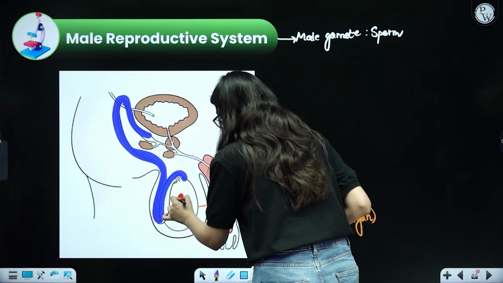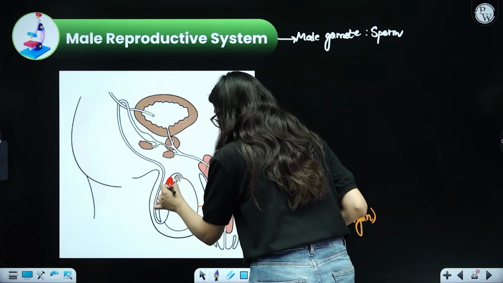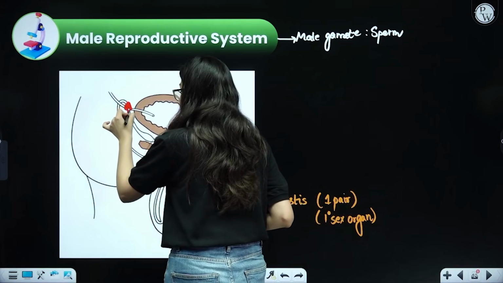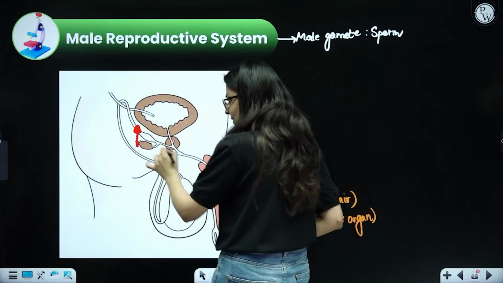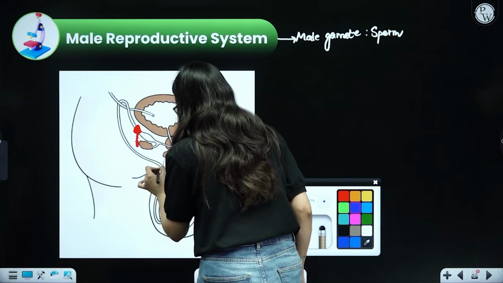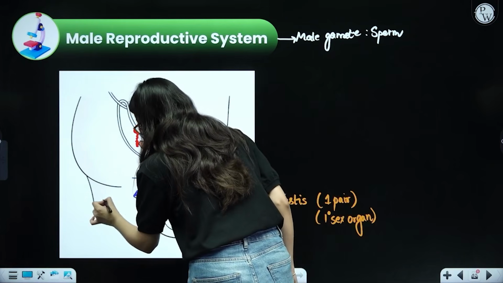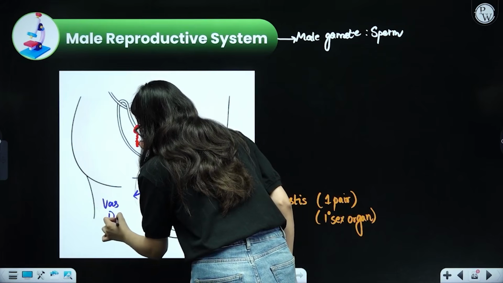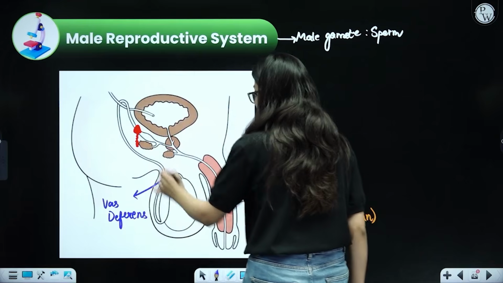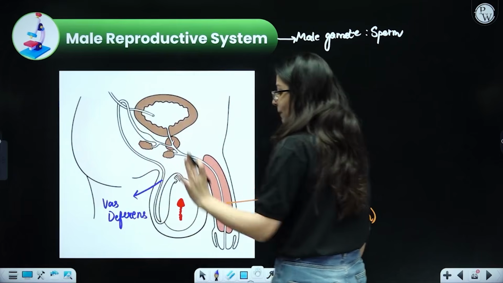So see, this is the sperm formation in the testis. It will now move, enter this particular tube, and then it will eventually move outside through the tube. This particular tube is actually called, students, vas deferens. This is called vas deferens, that will carry the sperm out of the testis. So the sperm will eventually move outside. Let us for the time being just put the sperm back over here.